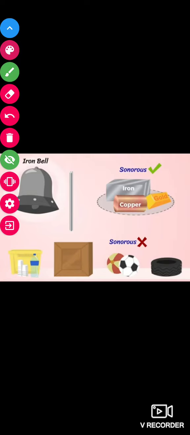But I have a ring. If I beat it, you will hear that it produces a ringing sound. So metals, when beaten with a hard object, produce a ringing sound. That property is known as sonorous. So metals are sonorous in nature, whereas non-metals are not.